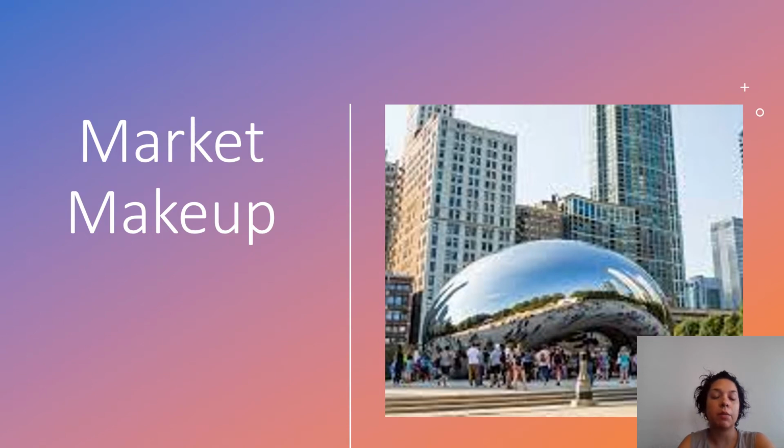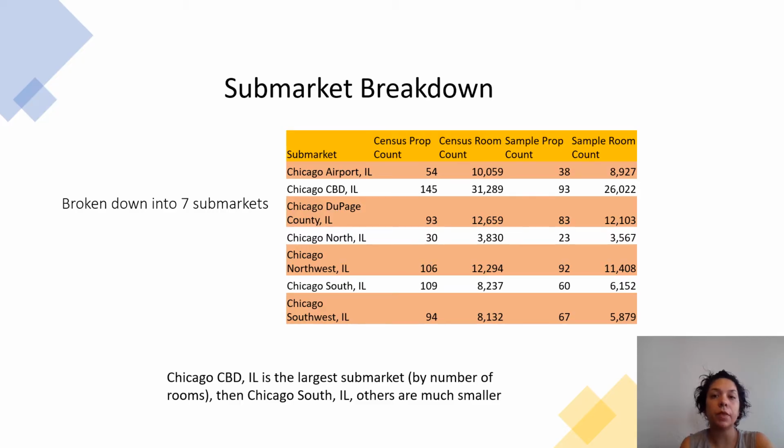Next, we'll be talking about the market makeup. So, submarket breakdown. They're broken down into 7 submarkets. So that is Chicago Airport, Chicago CBD, Chicago DuPage, Chicago North, Chicago Northwest, Chicago South, and Chicago Southwest.